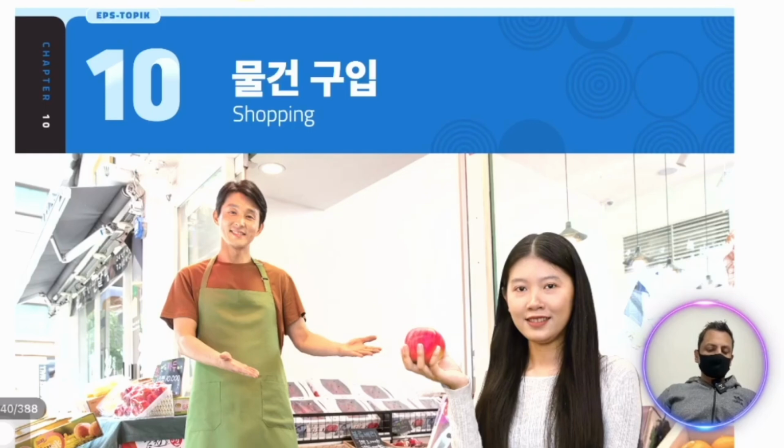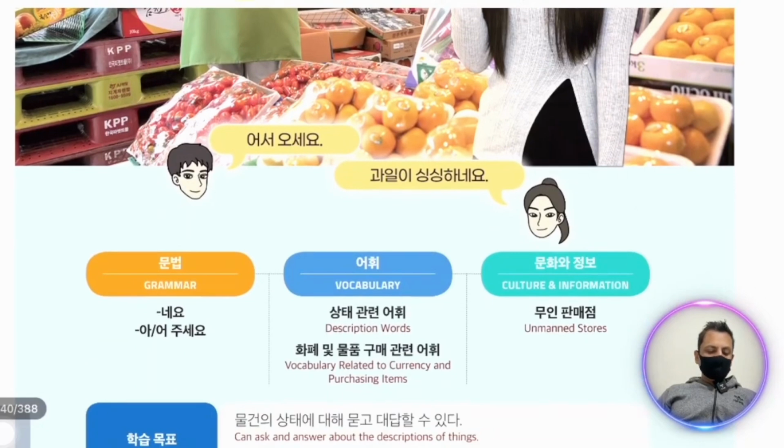So let's start. 물건 is actually things, objects. 구입 is actually shopping. You can say 물건 구입 is shopping objects. He is saying 어서 오세요, which is welcome. 과일 is fruit. 싱싱 is fresh. 싱싱하네요. The fruit is fresh.